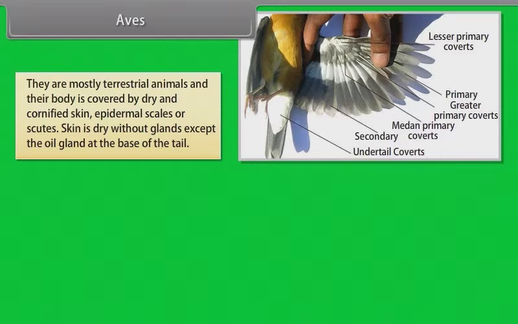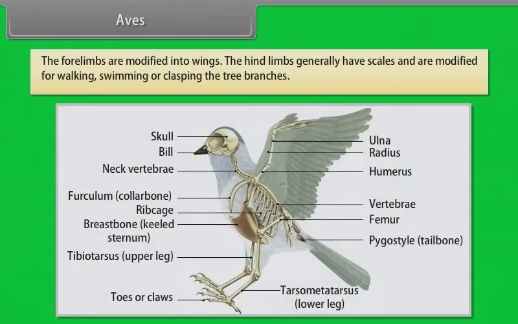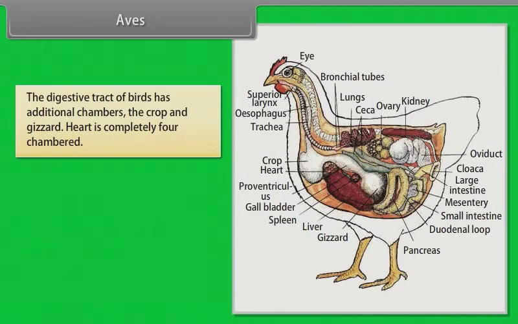Skin is dry without glands except the oil gland at the base of the tail. Endoskeleton is fully ossified, that is bony, and the long bones are hollow with air cavities, pneumatic. The forelimbs are modified into wings. The hind limbs generally have scales and are modified for walking, swimming, or clasping the tree branches. The digestive tract of birds has additional chambers, the crop and gizzard.